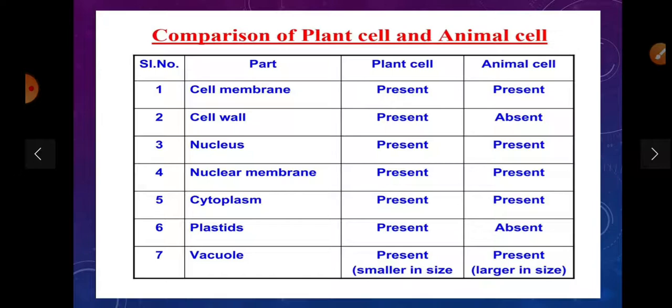On the basis of presence or absence, we can compare animal cell and plant cell. Cell membrane is present in both. Cell wall is absent in animal cell. Nucleus is present in both. Nuclear membrane is present in both. Cytoplasm is present. Plastid is absent in animal cell. And vacuoles differ in size: smaller in animals and larger in plants.